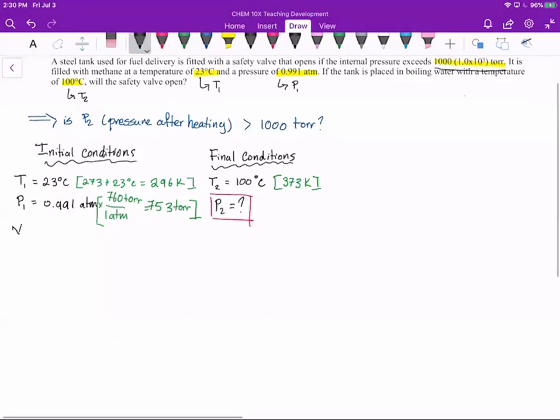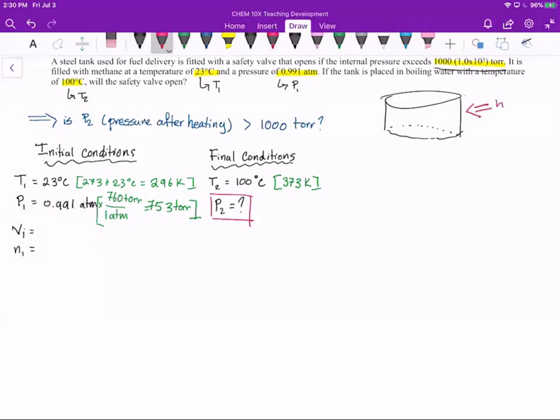But what about volume and amount? They aren't specified in the question. Well, if you think about it, if we draw a small tank here, applying heat to the tank will increase the temperature.